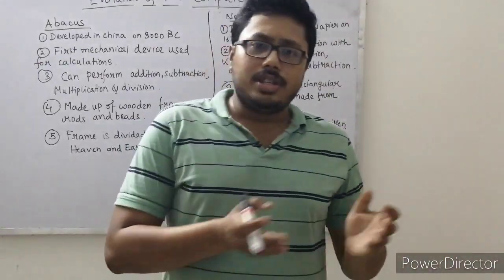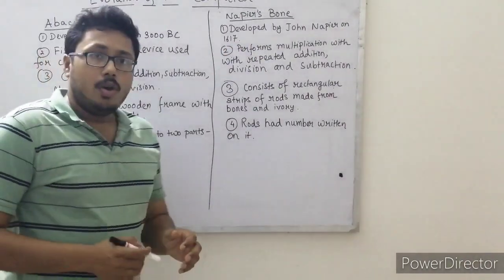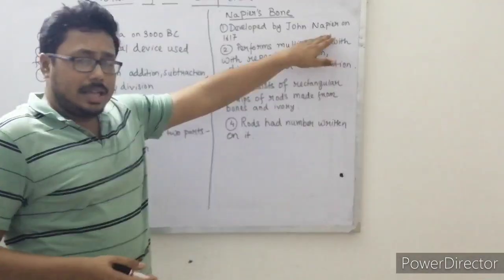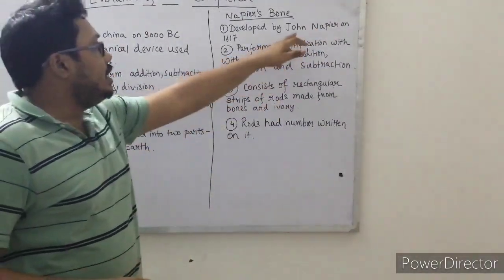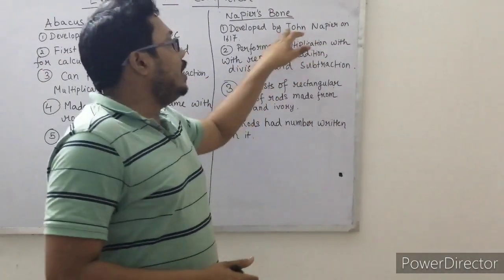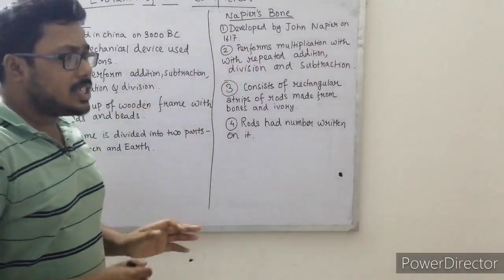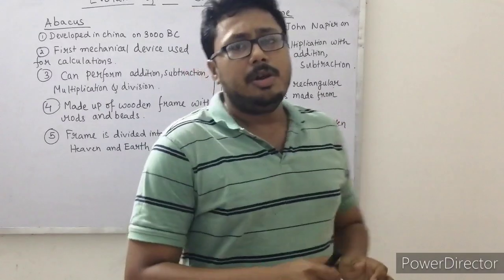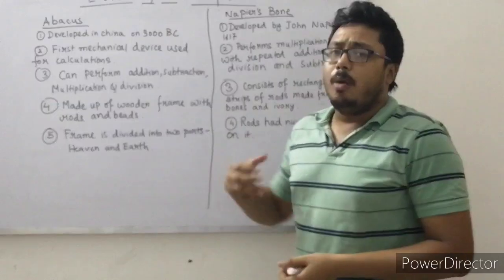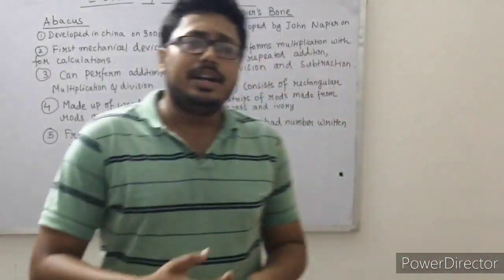Now, coming to another calculating device, Napier's bone, which was developed by John Napier and named after the scientist. That's why it is called Napier's bone, because it was developed by John Napier in 1617. This device is more modern than the abacus. How can we say that it is more modern?